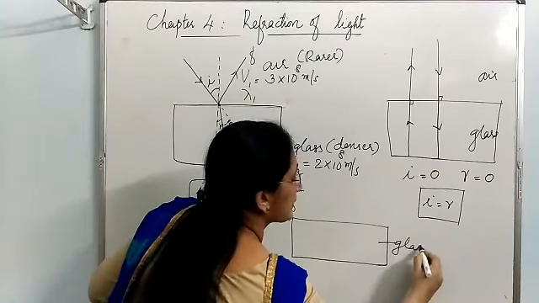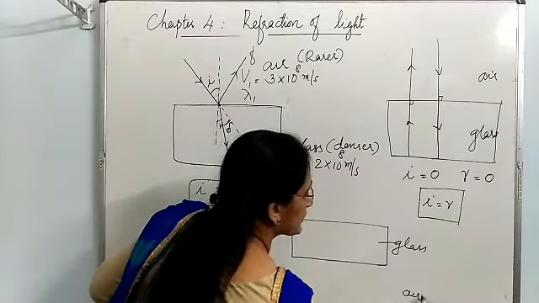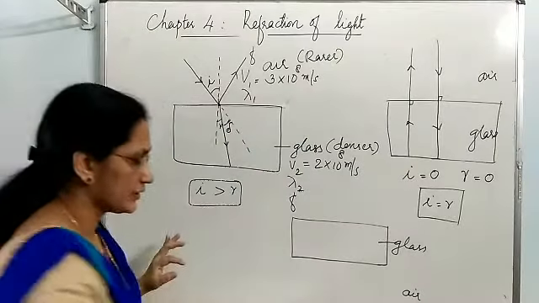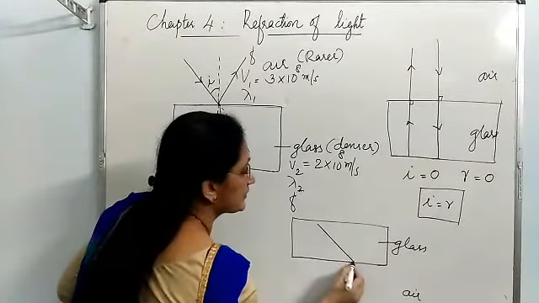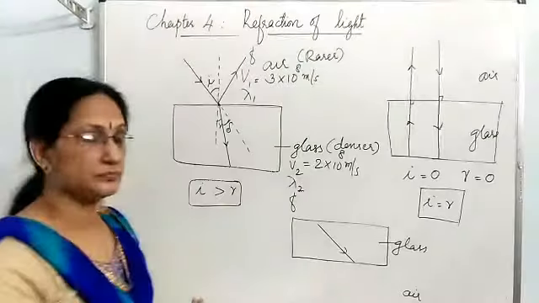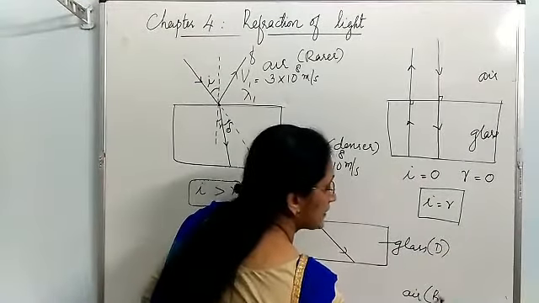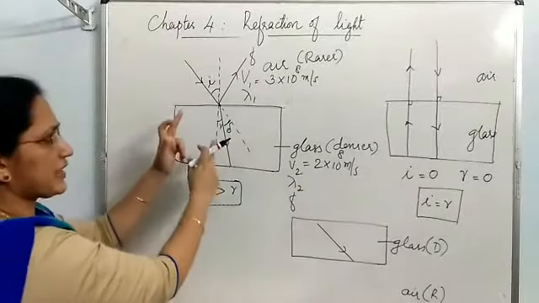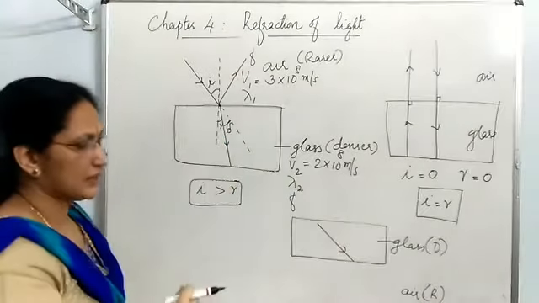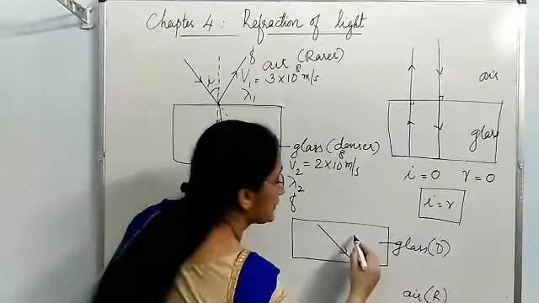This is glass medium and outside medium is air. Incident ray is in denser medium. This is denser medium and air is rarer medium. We have just taken the reverse case of this. In this case, look at how,